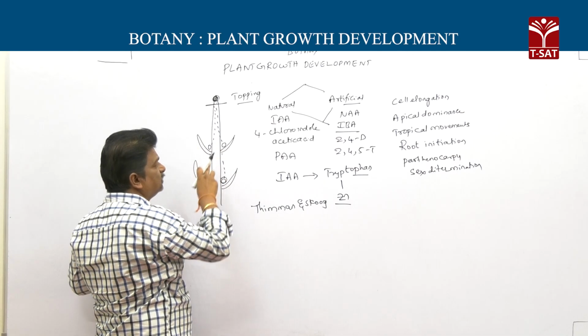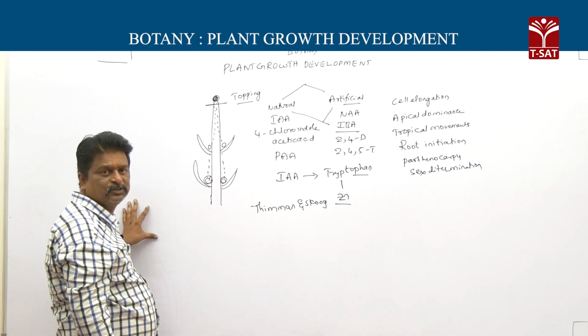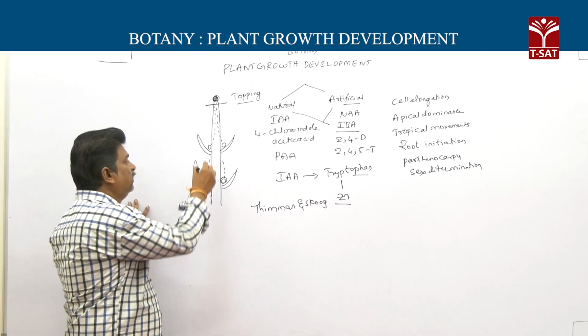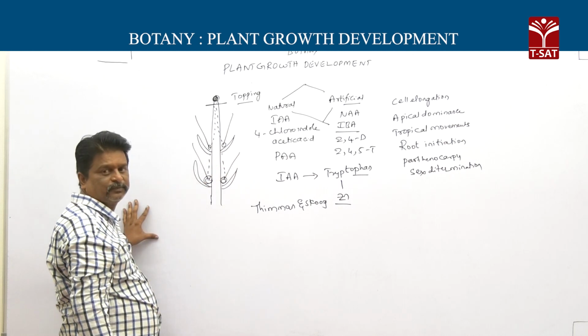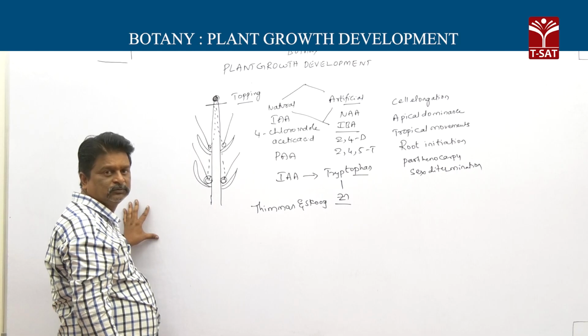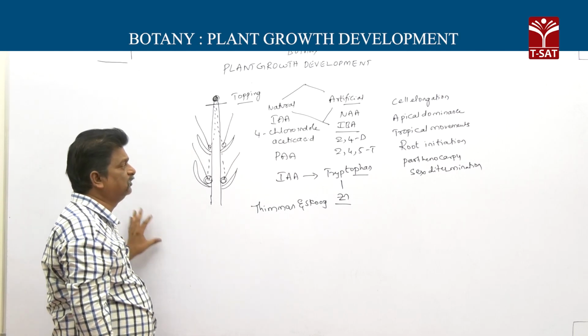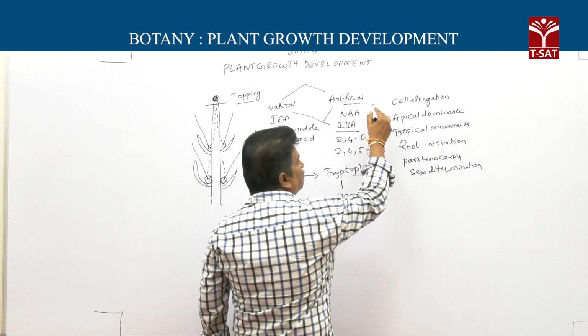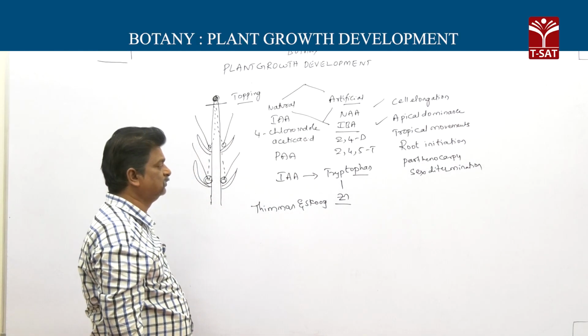So in the lateral buds, the auxin concentration also decreases. So the lateral bud begins to grow and gives branches. This process can be seen in coniferous plants like Pinus, even Casuarina. So that is cell elongation and apical dominance.